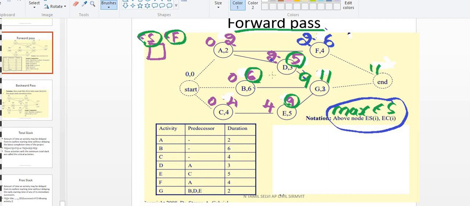Okay, next, what are we going to calculate? So you understood this, right? The first step is construction of a network diagram. The second step is to put all the durations in the activities. The third step is to calculate ES and EF. Okay, next, one more step is there.